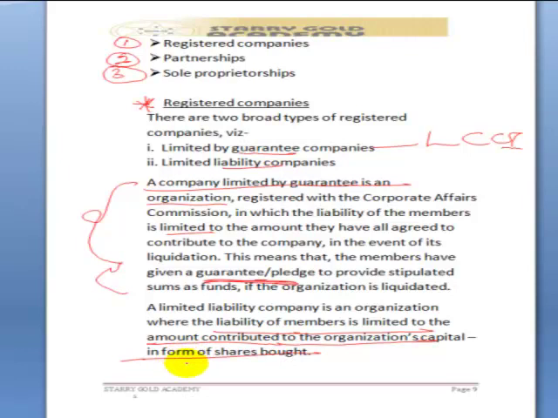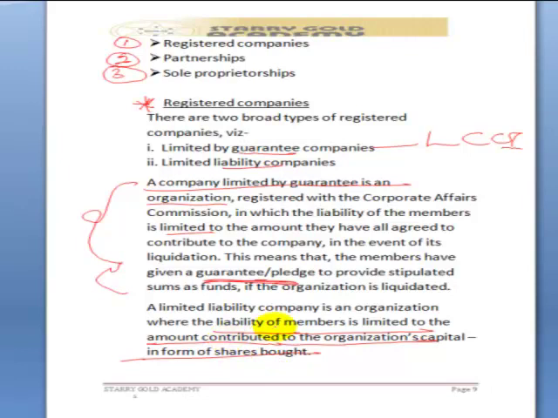Let's take it again. A limited liability company is an organization where the liability of members is limited to the amount contributed to the organization's capital in form of shares bought.